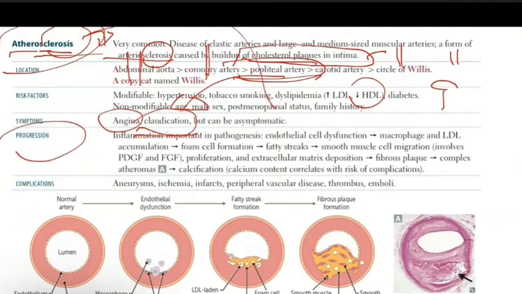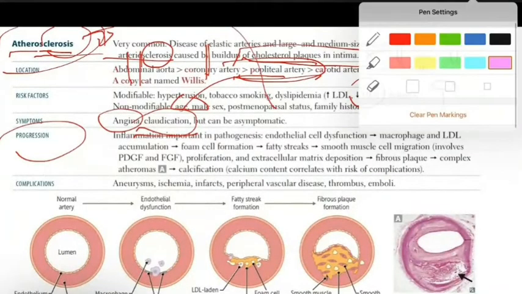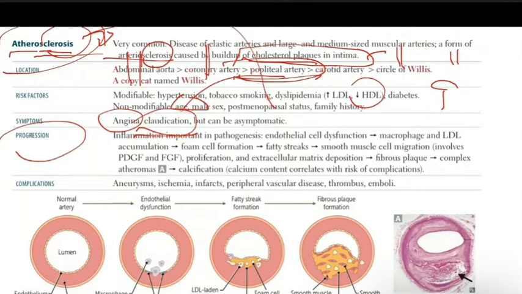Now, progression: how does atherosclerosis happen? First of all, you need to have endothelium injury. So endothelial cell dysfunction, and this will lead to macrophage and LDL accumulation. Now look here at the picture. This is the normal artery. You have here the lumen, here you have the smooth muscles and so on. Here you have the endothelium. The first thing to have atherosclerosis is endothelial injury, damaged endothelium.